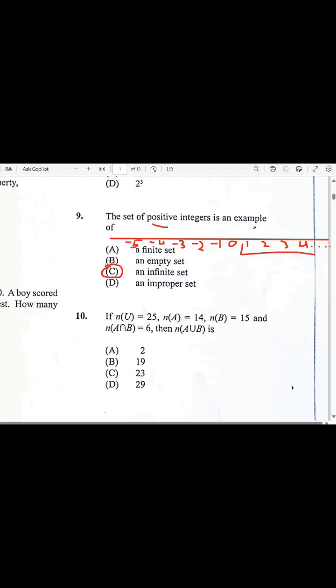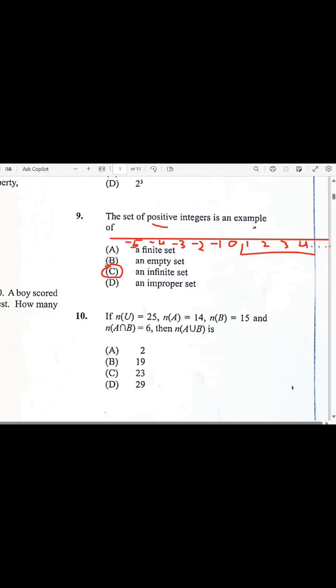So that will then be a finite set. They can do it with anything like prime numbers and things like that. You have to understand that prime numbers don't really have an end unless they give you a limit from this number to that number or between whatever numbers.